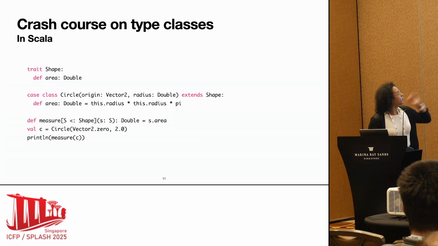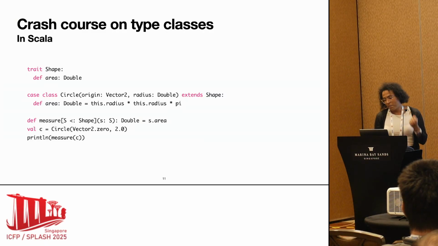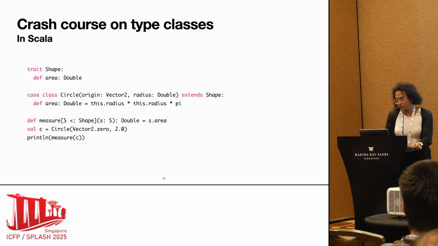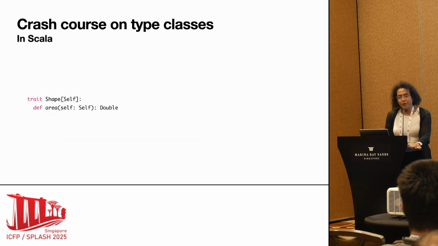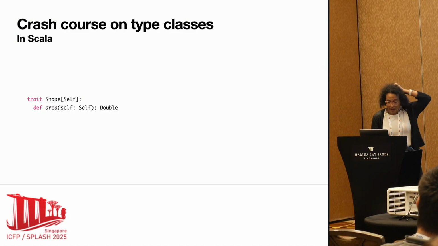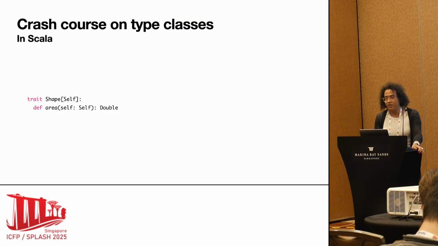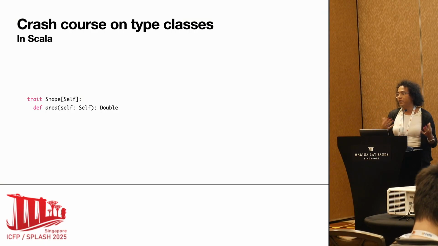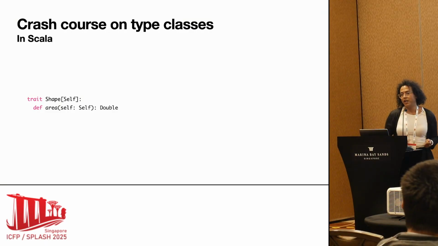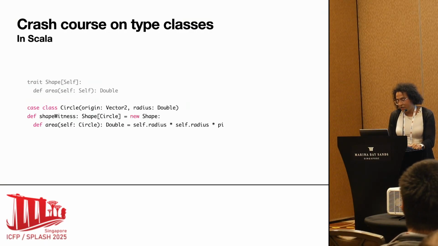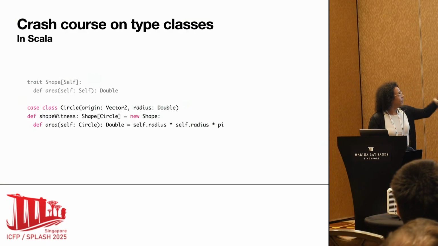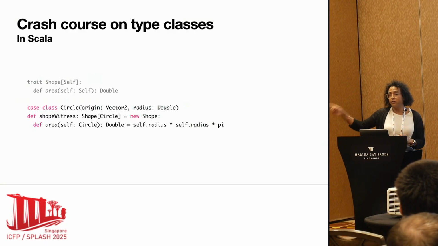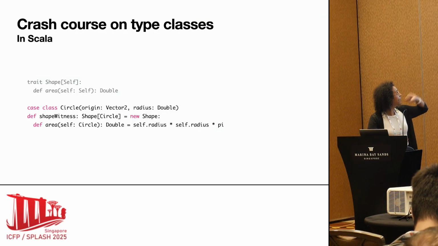Okay, so we started with this code, right? We had the trait Shape, and we used bounded polymorphism to write our generic function. So the first thing we'll do is create another trait here, and this is now parametric over this type Self. Self will represent the types that are shapes. And the next thing I will do is create the circle. The circle no longer extends Shape.